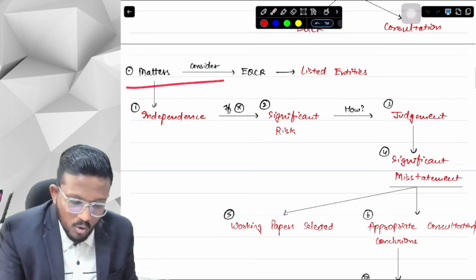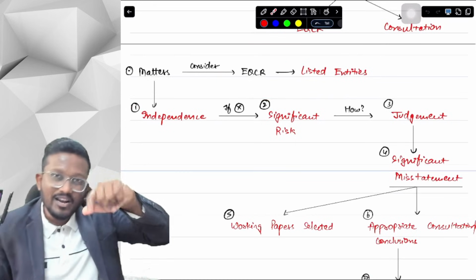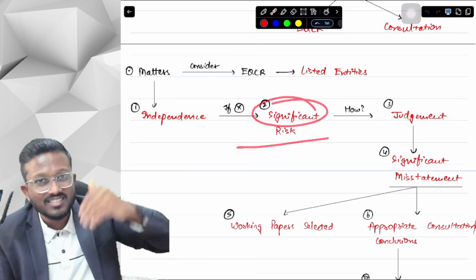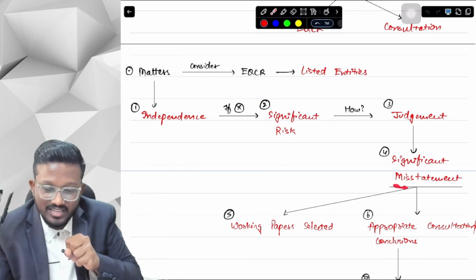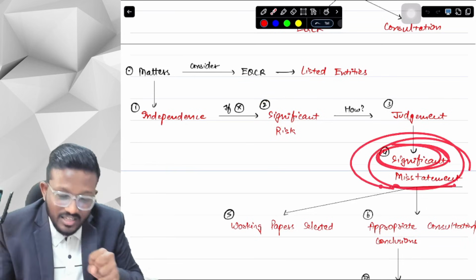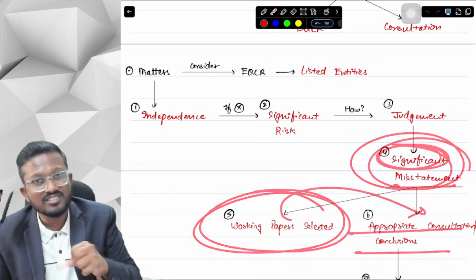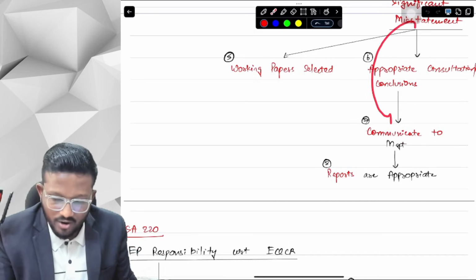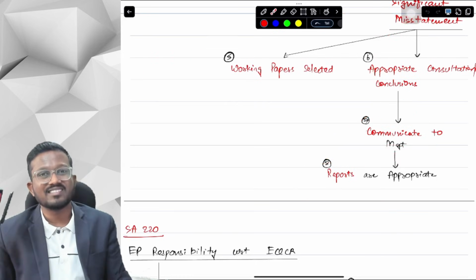First of all, the most important matter for the EQCR to consider in a listed entity is independence. If we are not independent, then this risk is a significant risk. How do we know that this risk is a significant risk? Based on our judgment. Based on our judgment, we also know that the misstatement is significant. If there is any significant misstatement, then we have to select working papers and see the appropriate consultations and conclusions that we can see in the working paper. Also, for significant misstatement, we can communicate with the management. All of this is done so that our reports are appropriate in the circumstances.